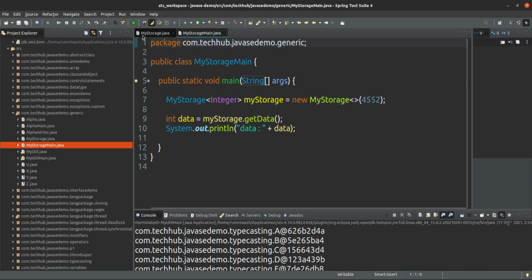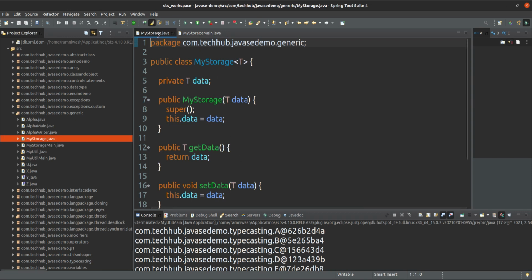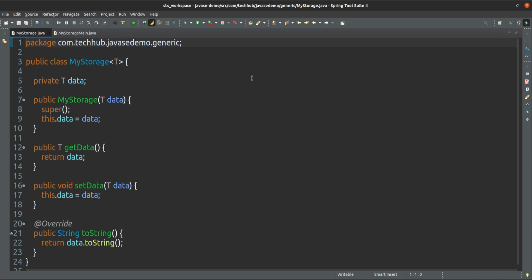After compiling this file, your compiler will remove this one and your compiler will add Object here only.